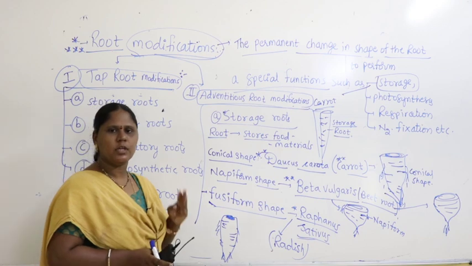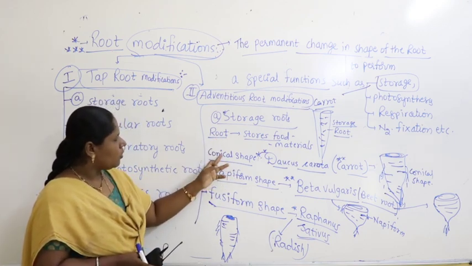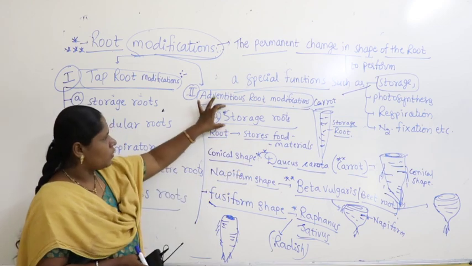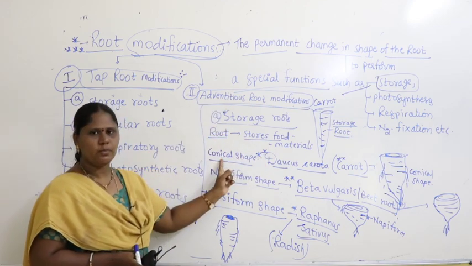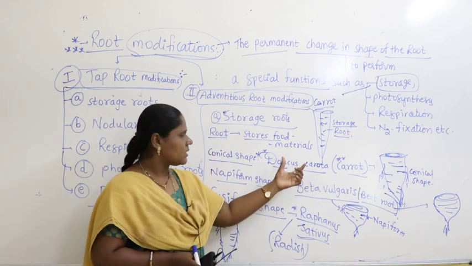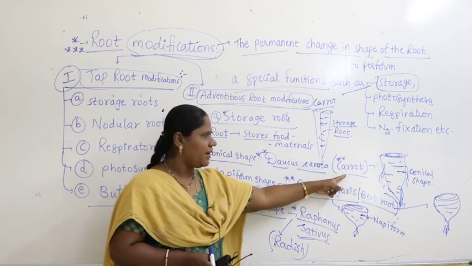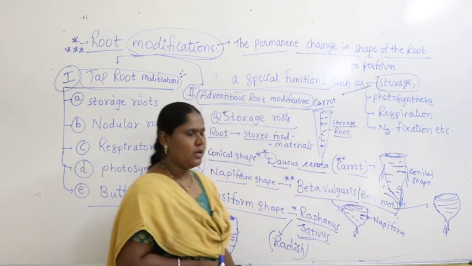So we have studied three different shapes. What are the three different shapes we read? Storage roots: the root stores food material. What is the first shape? Conical shape. Example, Daucus carota, which is a scientific name for carrot. This is how the shape looks like. This is called conical shape.